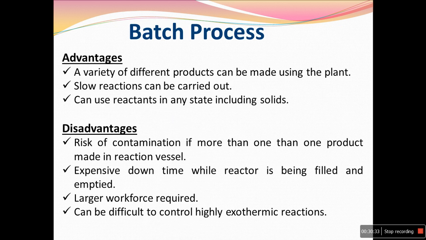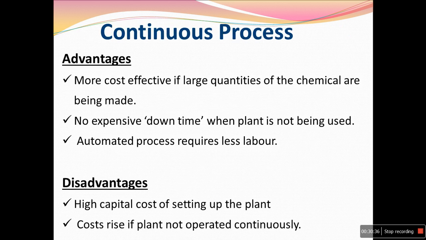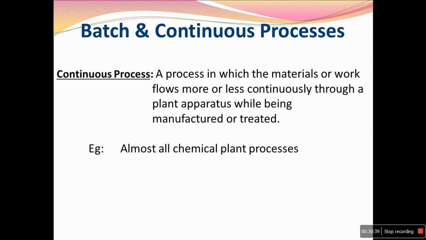And a process in which the materials or work flow more or less continuously through a plant apparatus while being manufactured or treated. Almost all chemical processes or power plants are like this. In order to generate power, first we take the coal that flows from storage through a conveyor to the boiler, where the coal is mixed with air and burns to produce combustion. This is used in a boiler to convert water into steam.